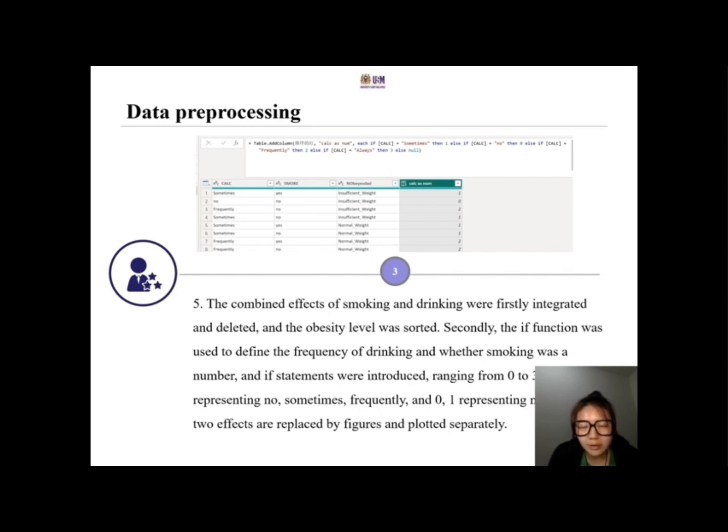The combined effects of smoking and drinking were first integrated and deduplicated, and the obesity level was sorted. Secondly, the if function was used to define frequency of drinking and whether smoking was a number, and the if statement was interjected ranging from 0 to 3, representing no, sometimes, frequently, and always, and 1, 0, representing yes and no. The two effects are replaced by figures and plotted separately.